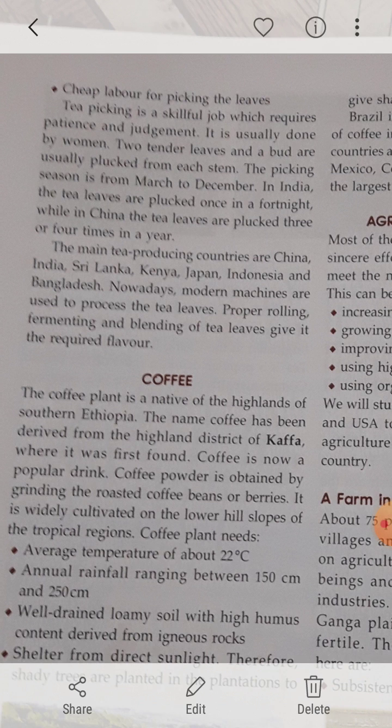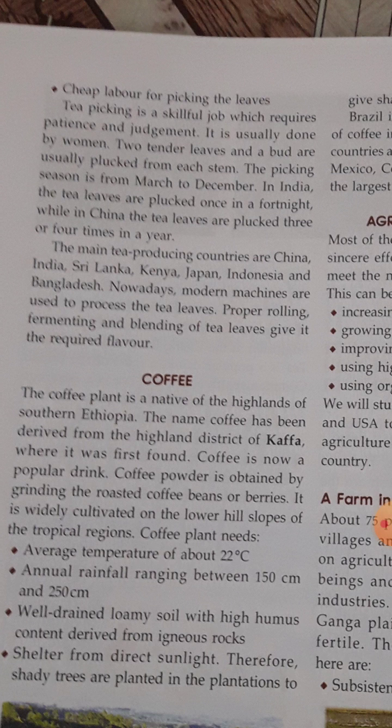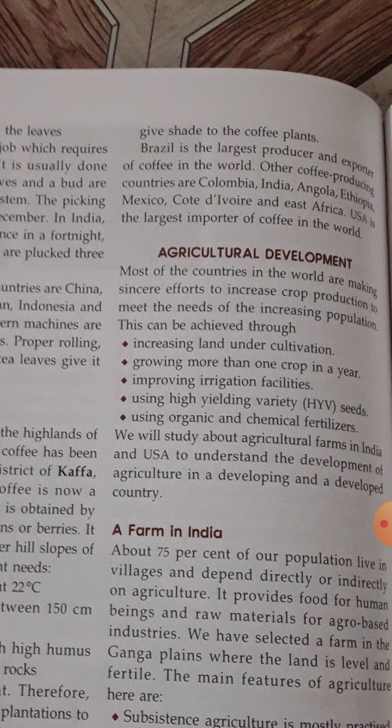Now what are the things that a coffee plant needs? Average temperature of about 22 degrees Celsius, annual rainfall ranging from 150 to 250 centimeters, well-drained loamy soil, and shelter from direct sunlight. Clear? Now Brazil is one of the largest producers and exporters of coffee in the world, and after that other countries follow: Colombia, India, Angola, Ethiopia, Mexico and so on.